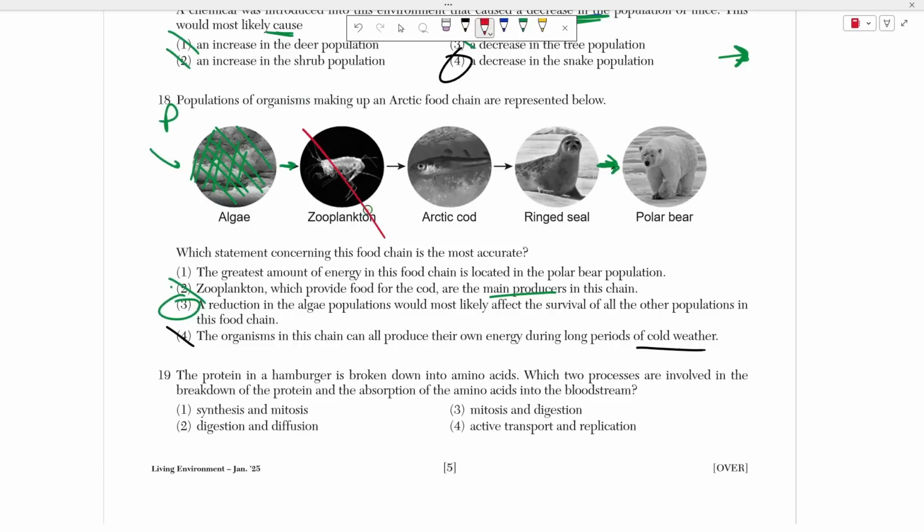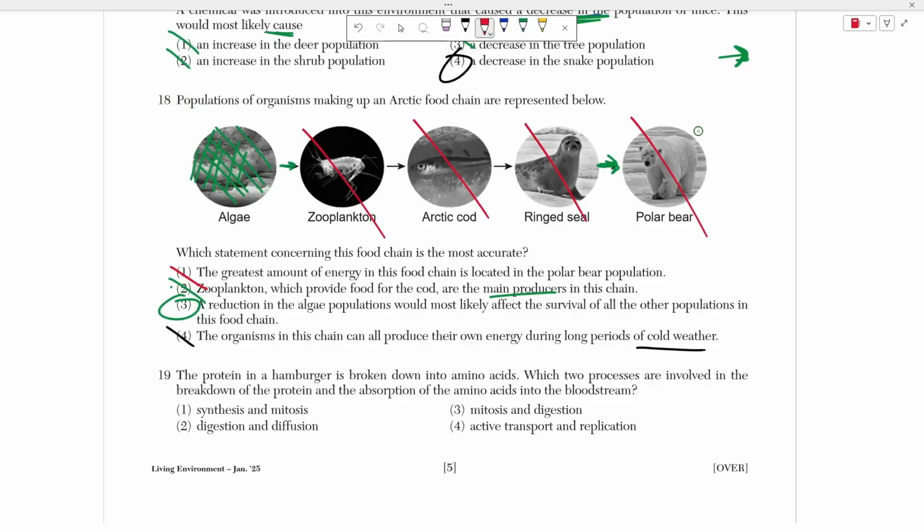The zooplankton population decreases, the Arctic cod decreases, the ringed seal decreases, and the polar bear decreases, right? Everyone gets their energy at some point from the algae, right? So it's a cascading effect, right? It's a chain reaction in this case if you mess with the algae. Okay, and choice 1 is wrong because the greatest amount of energy is always stored in the producer, not the